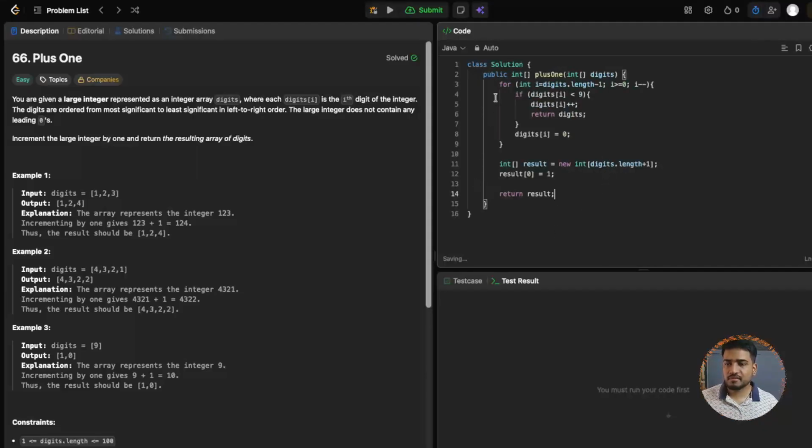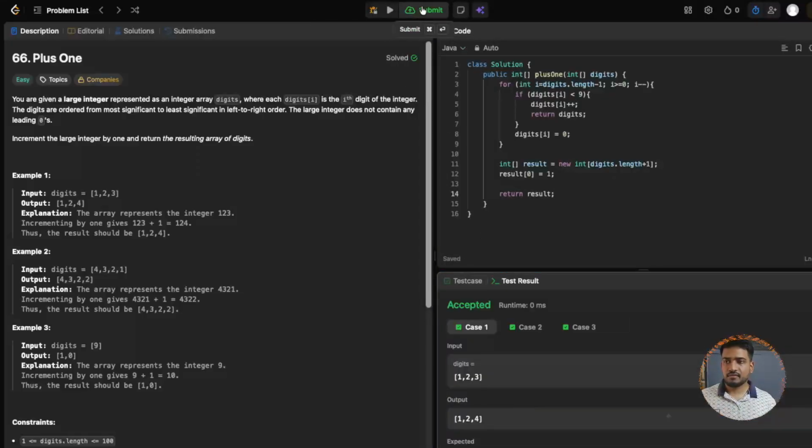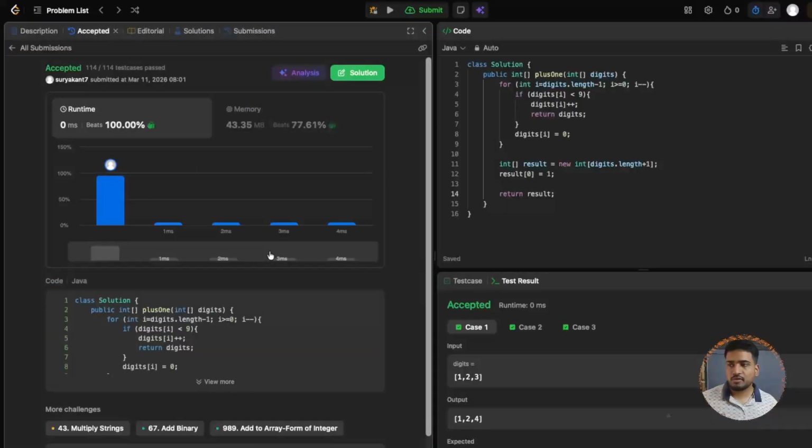So I've pasted the same thing in LeetCode. Let's try to run. All cases are fine. Everything is working. Let's submit this. So yeah, you have beaten 100% of the programmers out there.